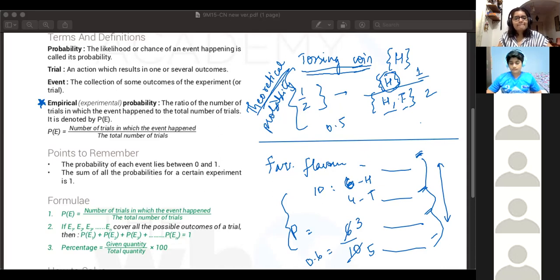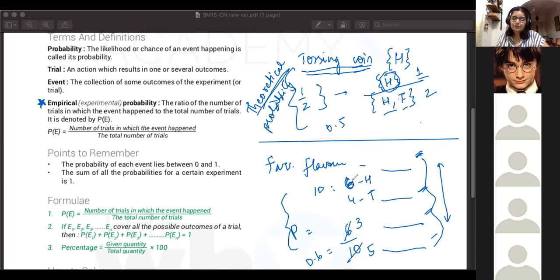But ma'am, if we add all the outcomes and then see the result, it will be 1. So that's how we calculate probability, right? Correct. Obviously, every trial has some outcome or the other, so when you add all of them, it should be equal to 1. That is the rule of the universe. But specifically, the heads and tails probability should be 0.5, and in this case we're getting 0.6 and 0.4. The reason for this difference is that the number of trials we're taking is too small.